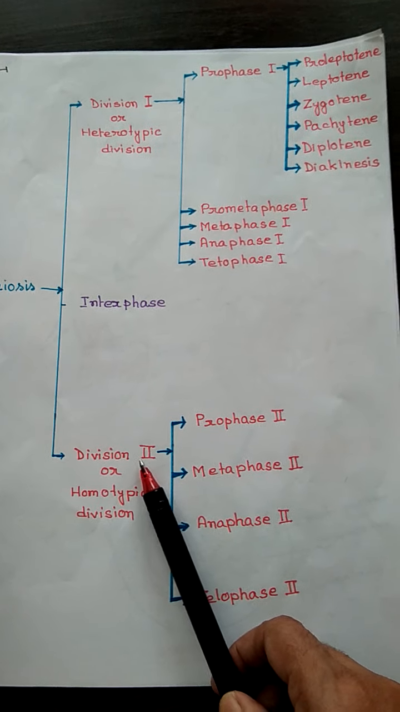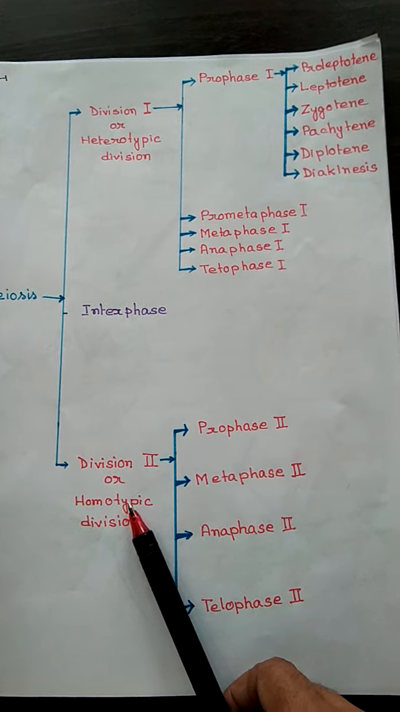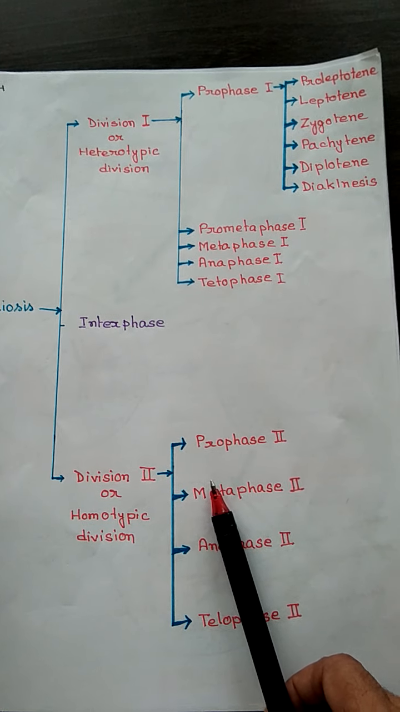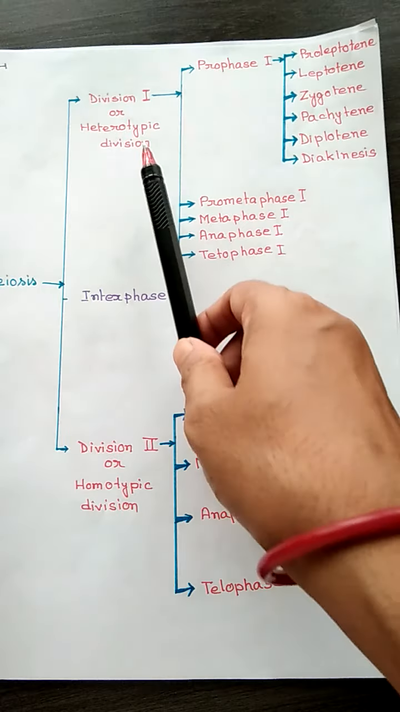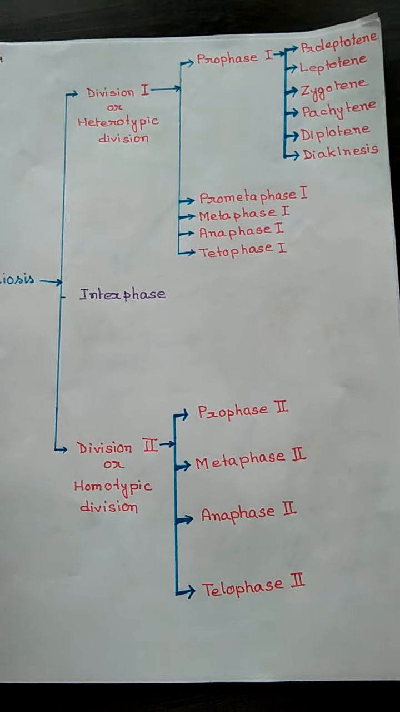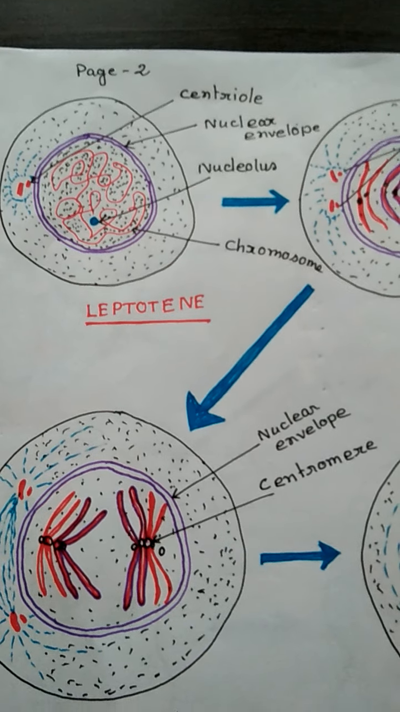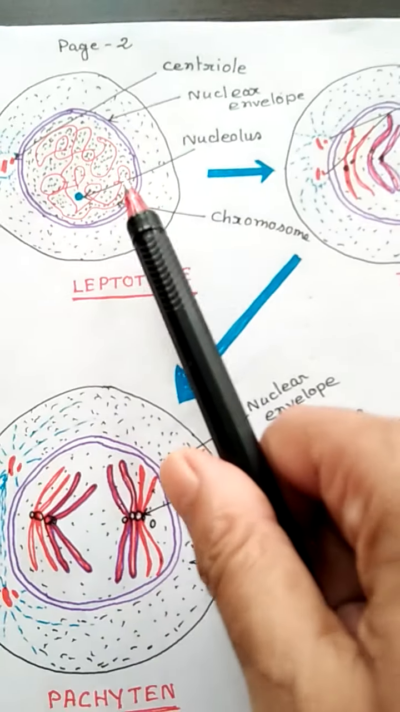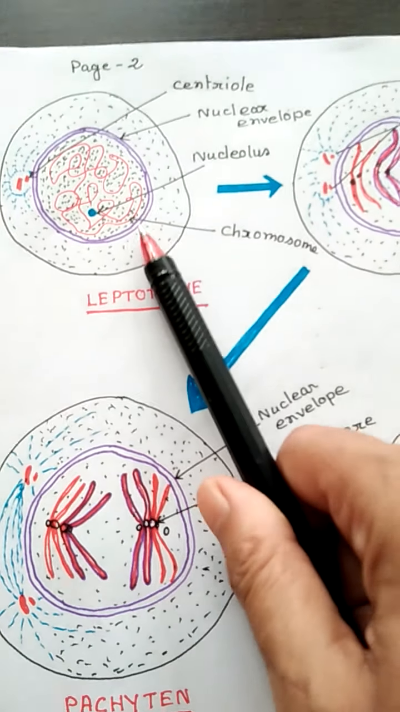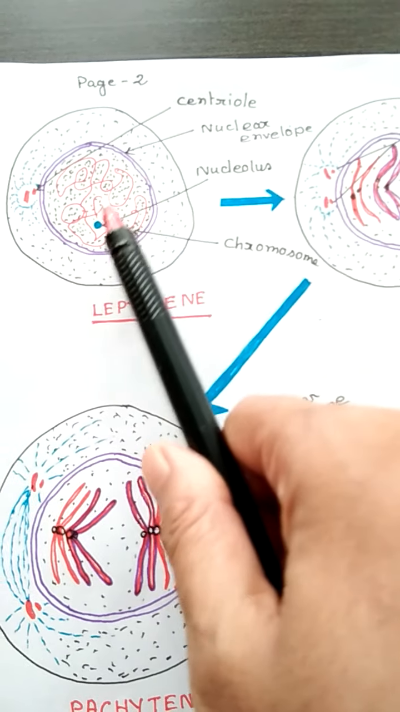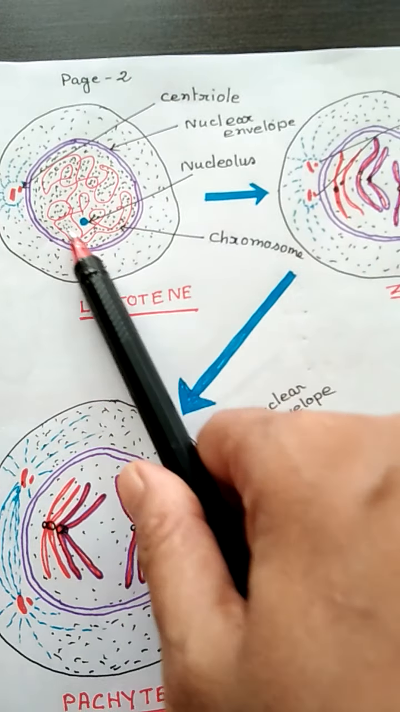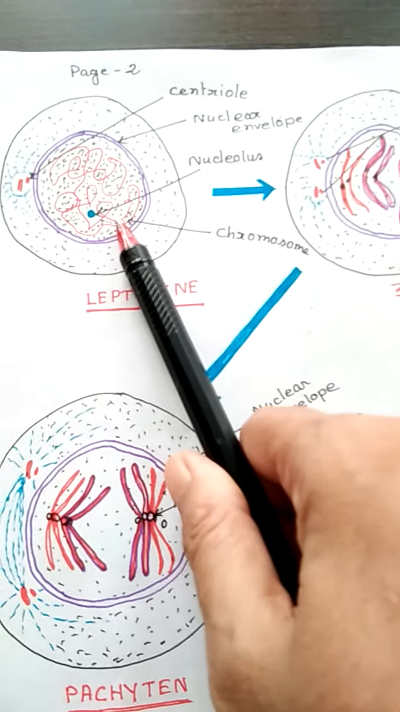And this second division is just like a mitotic type of cell division. That's why today I will not discuss the second division, which is exactly like mitosis. Now let me discuss division 1. Suppose this one is a cell: centriole is present, nuclear envelope, nucleolus present, and chromatin or the chromosomes are present.